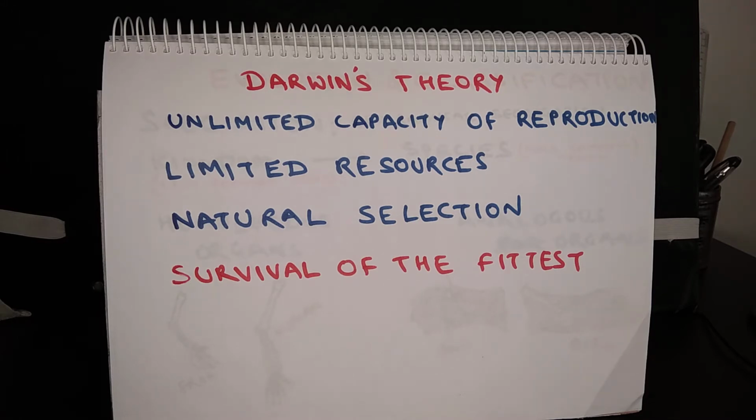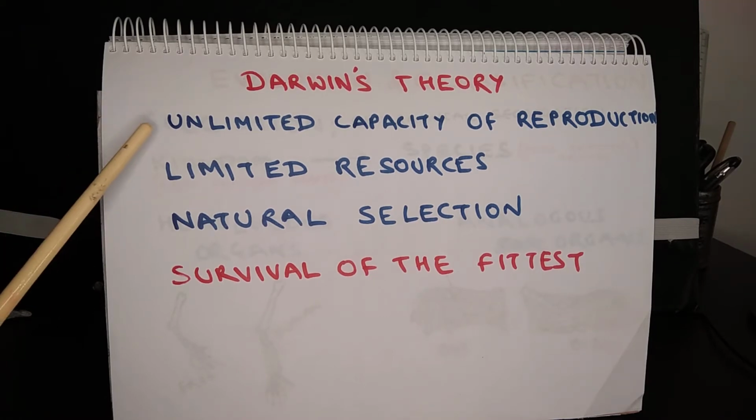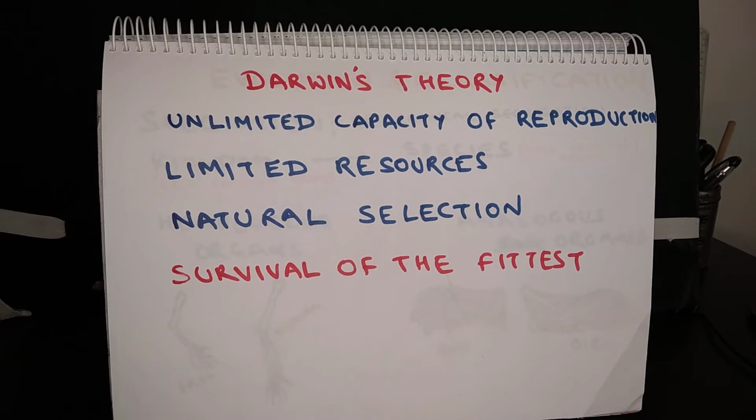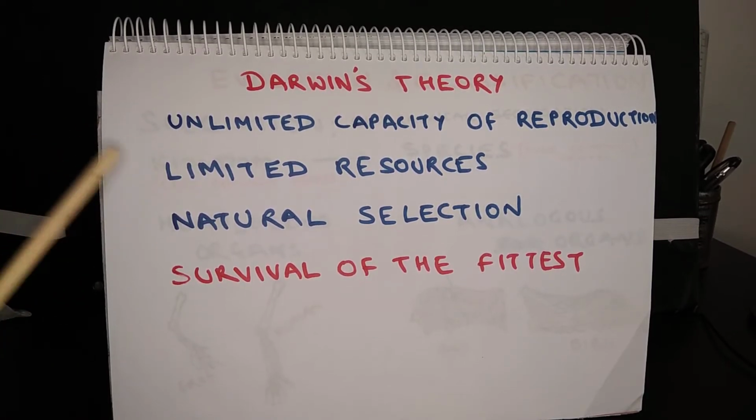Some key points of Darwin's theory are: living beings have unlimited capacity of reproduction. Say for example, there is an ant. An ant can lay around 30 to 40,000 eggs at one go, but there are limited resources. So all the eggs cannot get enough food or oxygen, and most of the eggs will be killed by predators. Some of the eggs will be killed by accident, say landslide or flooding or anything.